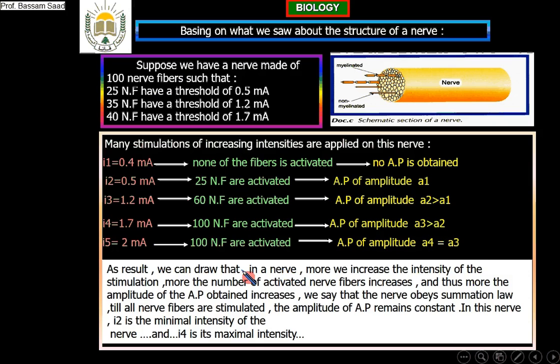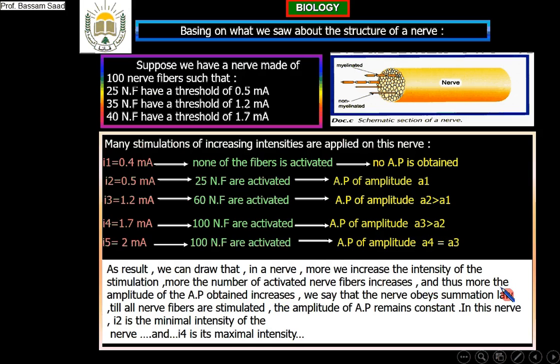And thus, the more the amplitude of the action potential obtained increases. We say that the nerve obeys the summation law. Summation: we are adding the number of nerve fibers activated. With I2, only 25. With I3, 25 plus 37.